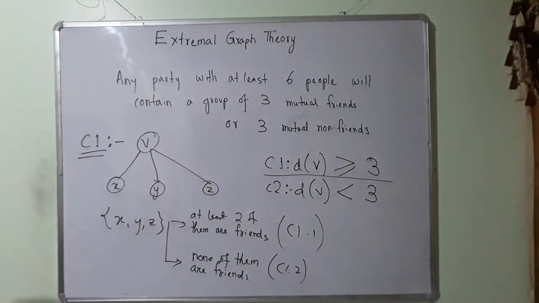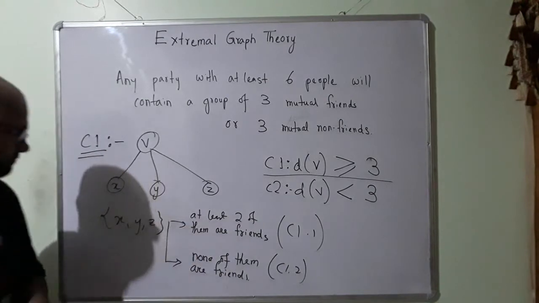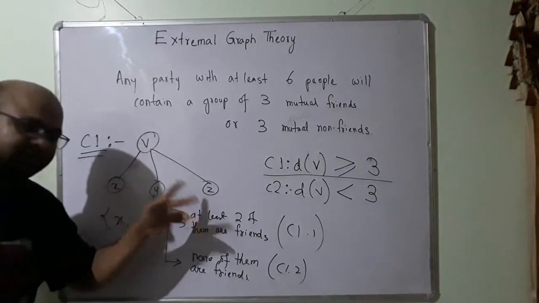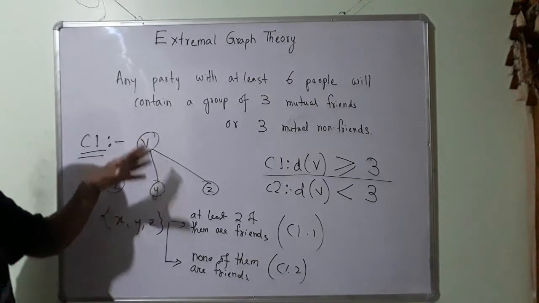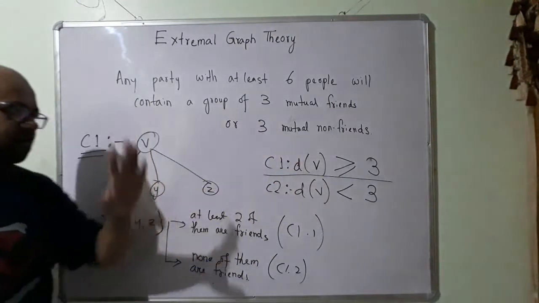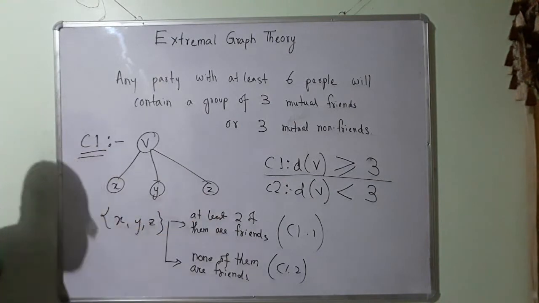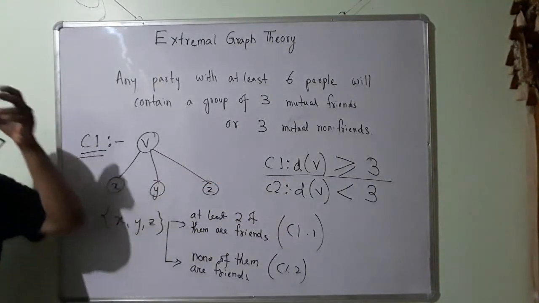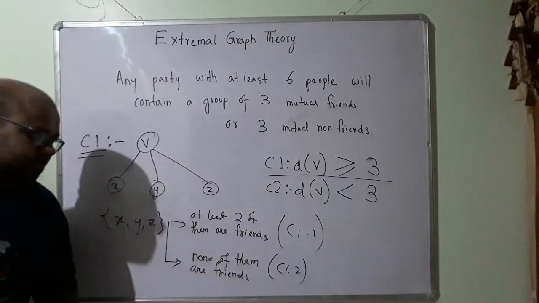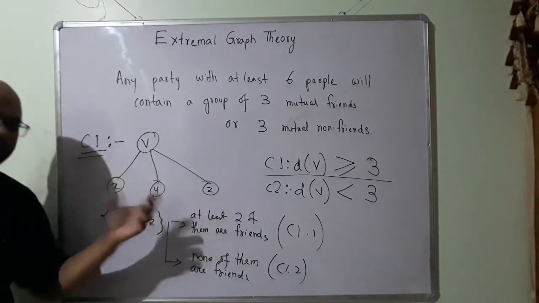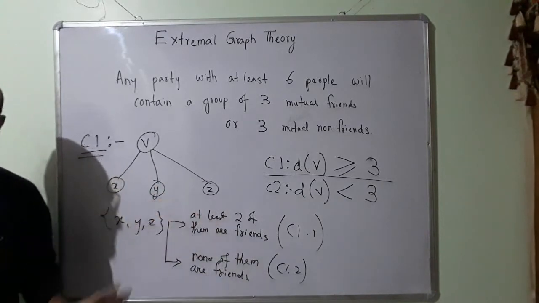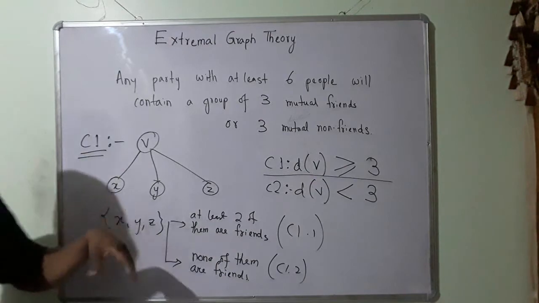Okay, so what is it saying? That V has 3 friends. So the degree of V is greater than or equal to 3, so V has at least 3 friends. Let me call them X, Y, Z. I am picking 3. There are two cases possible: at least two of them are friends, or none of them are friends. Yes, one cannot be friends with himself.